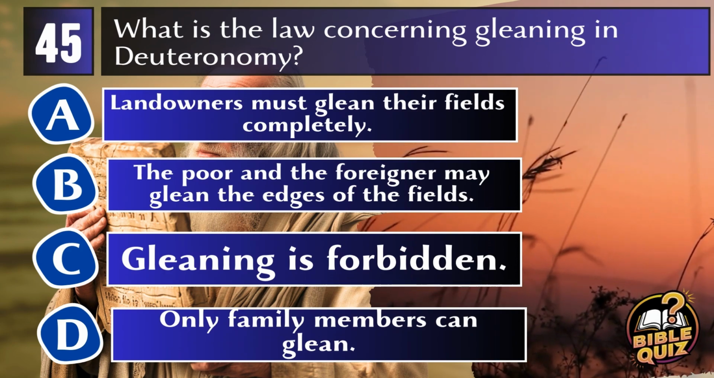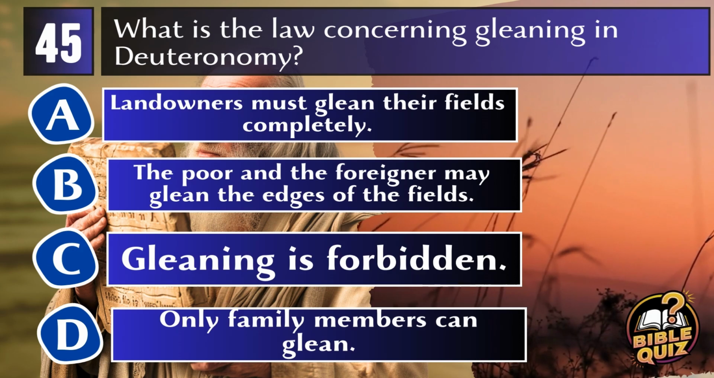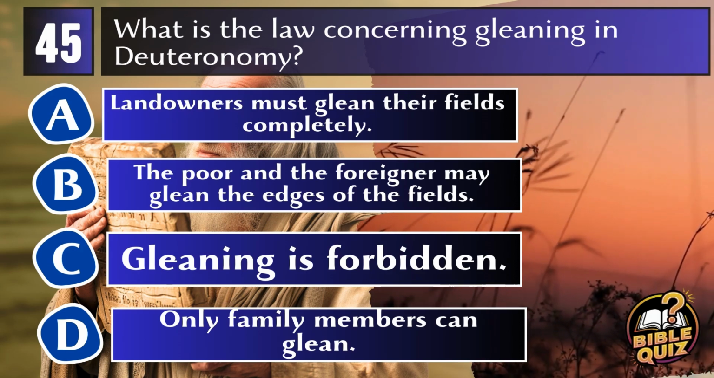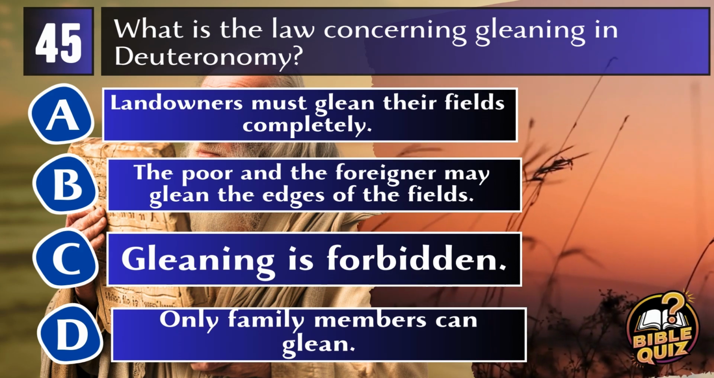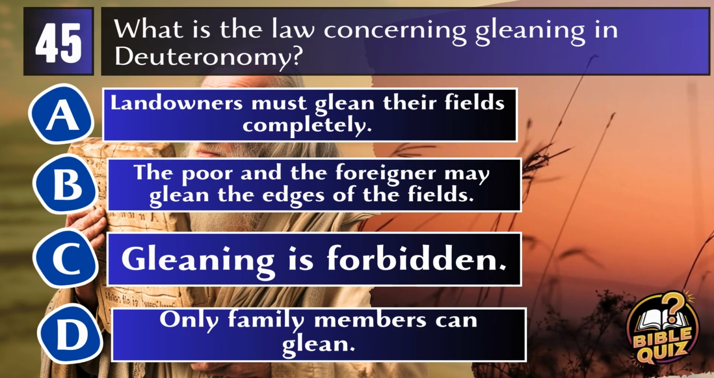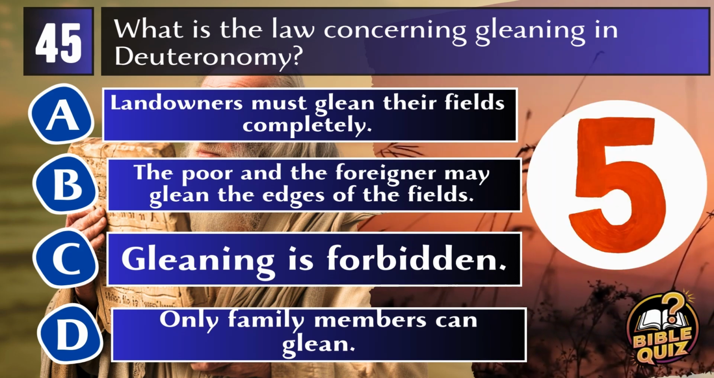A. Landowners must glean their fields completely. B. The poor and the foreigner may glean the edges of the fields. C. Gleaning is forbidden. D. Only family members can glean.